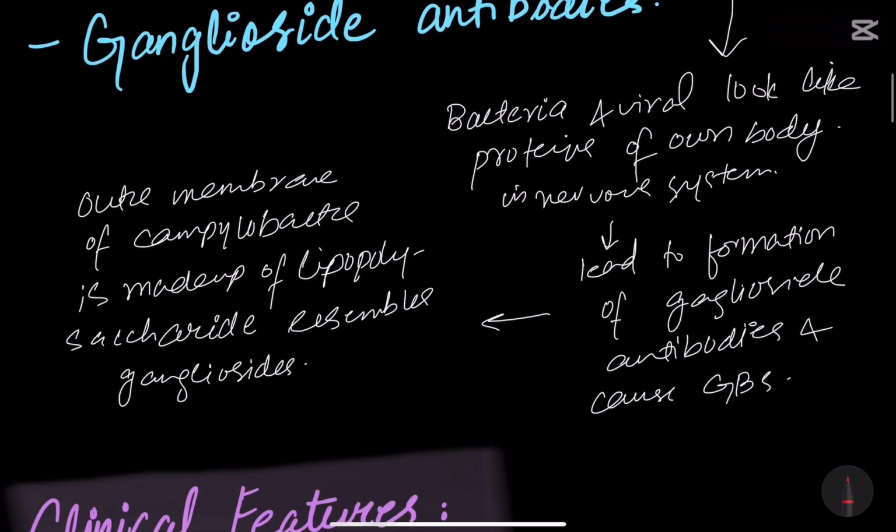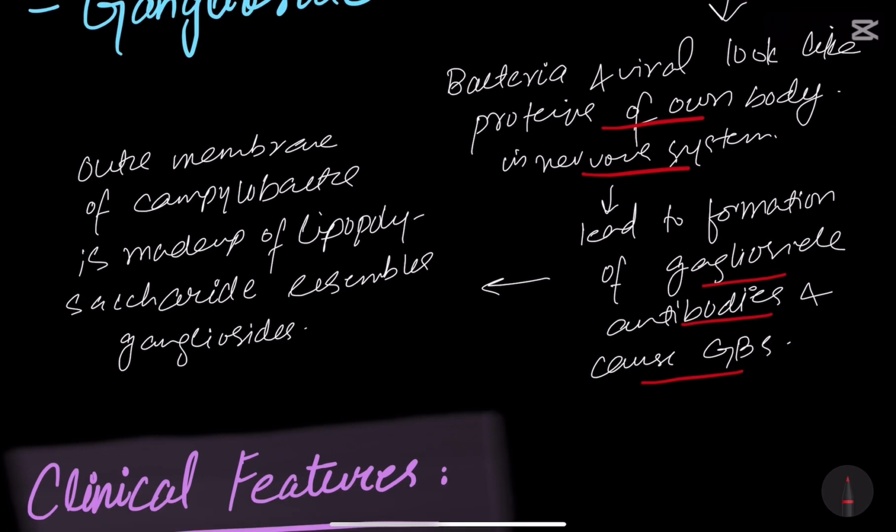Bacteria and viruses look like proteins of the own body in the nervous system, and it leads to the formation of ganglioside antibodies and causes GBS. The outer membrane of Campylobacter is made up of lipopolysaccharides which resemble gangliosides. So, in this way GBS occurs post-infection: bacteria and viruses look like proteins of the own body, and it leads to the formation of ganglioside antibodies which cause GBS.